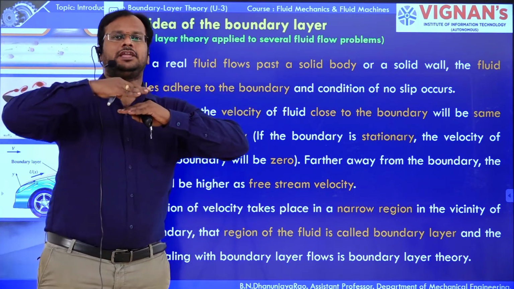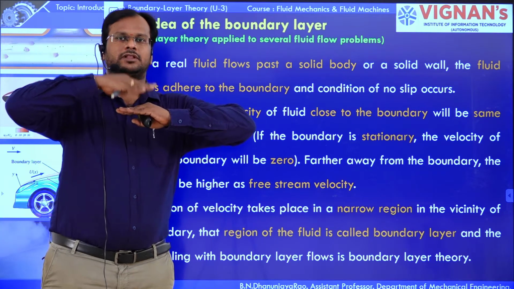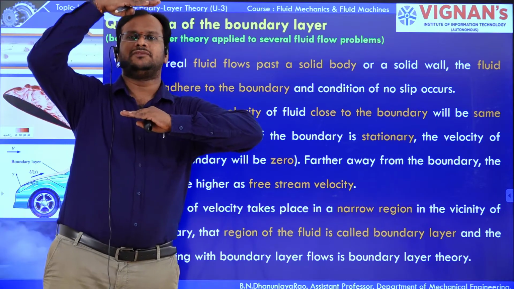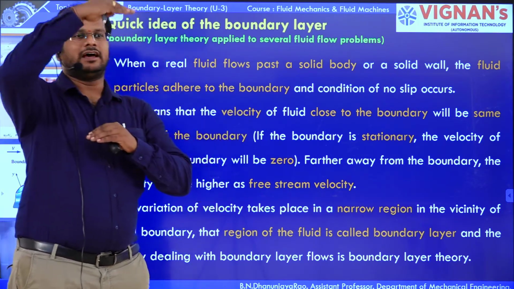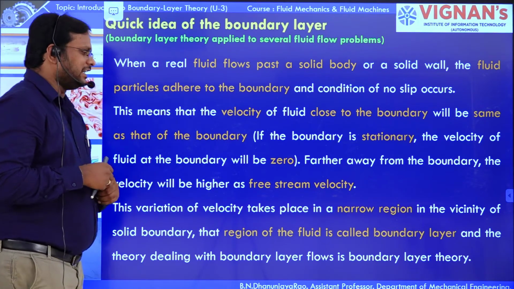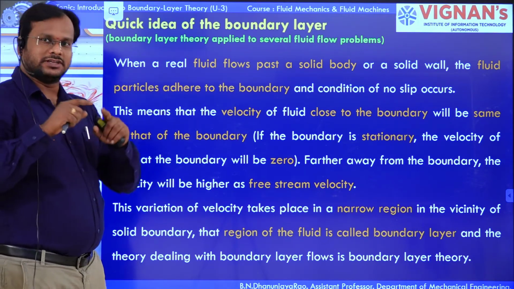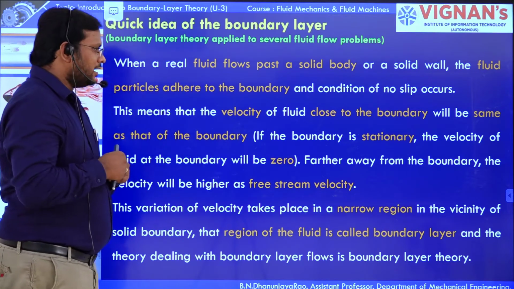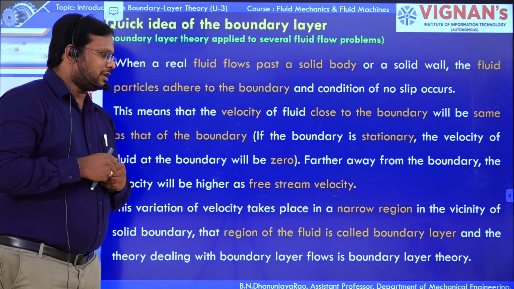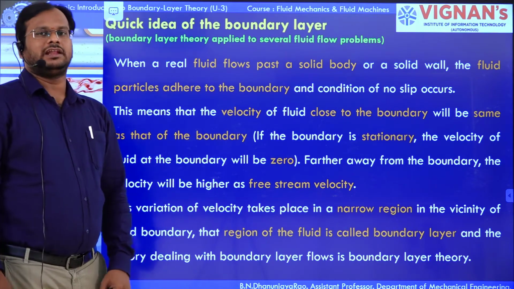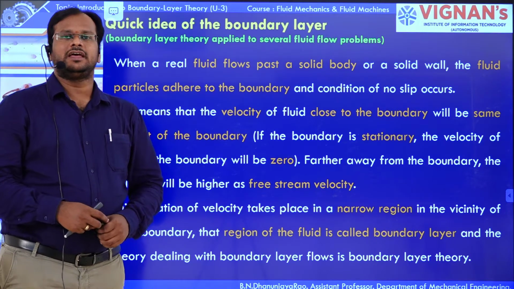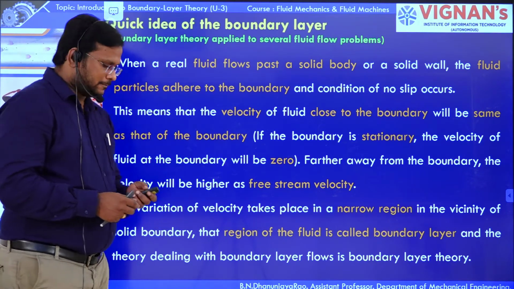The velocity reaches the free stream velocity at a certain height. The variation of velocity takes place in that narrow region in the vicinity of the solid boundary. That region of fluid is called the boundary layer, and the study of the boundary layer is nothing but boundary layer theory.